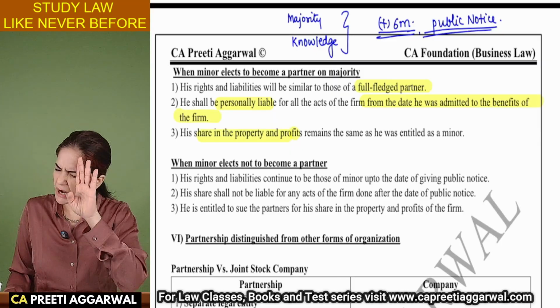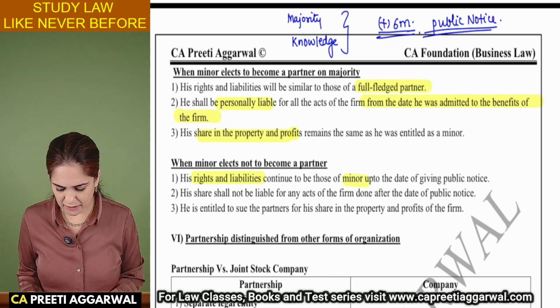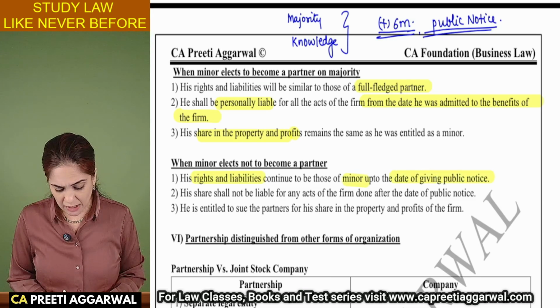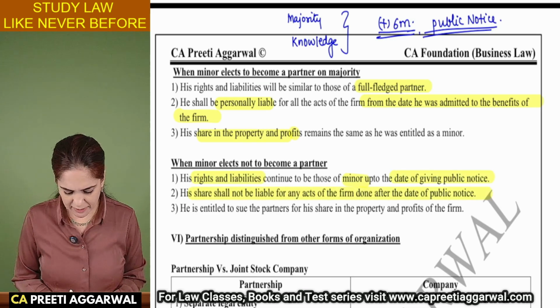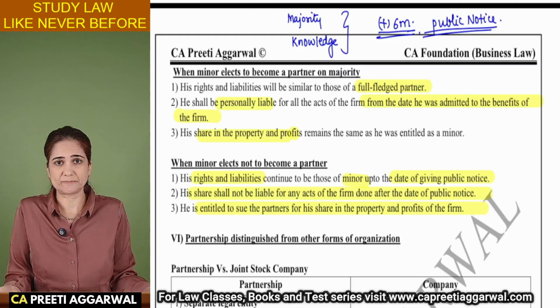But if he says, no, I don't want to be a partner, then his rights and liabilities will be that of a minor up to the date of public notice. His acts will not make him liable after the date of public notice. Now he can even file a case against the other partners because he has decided to leave the firm.